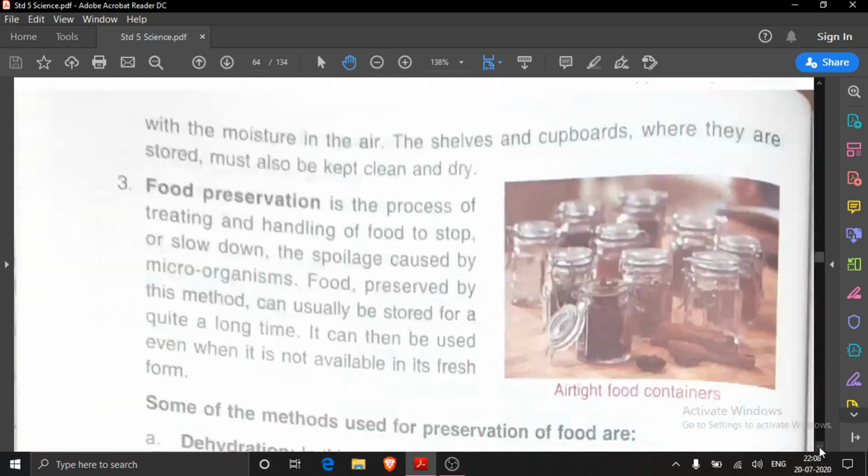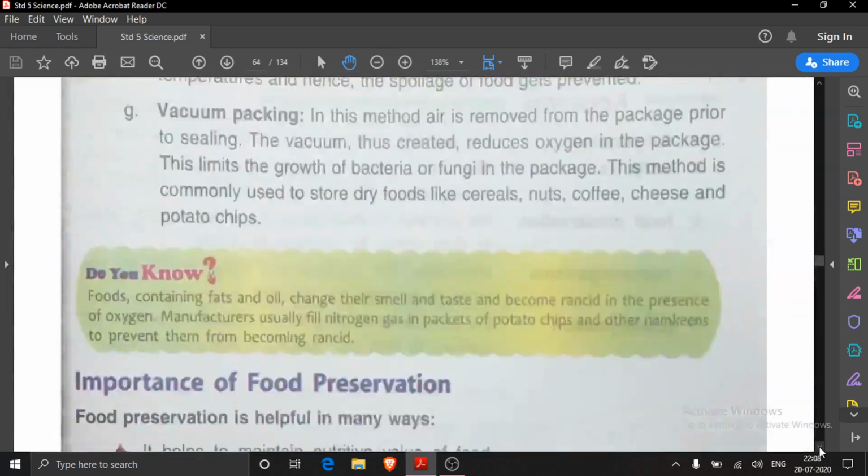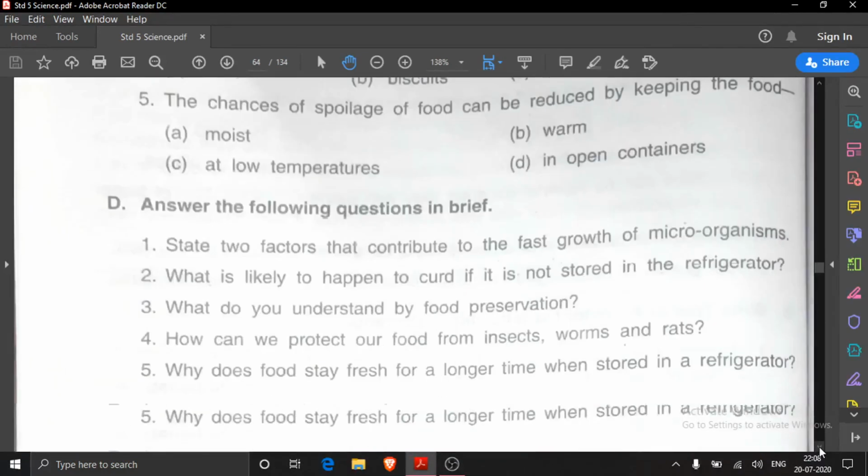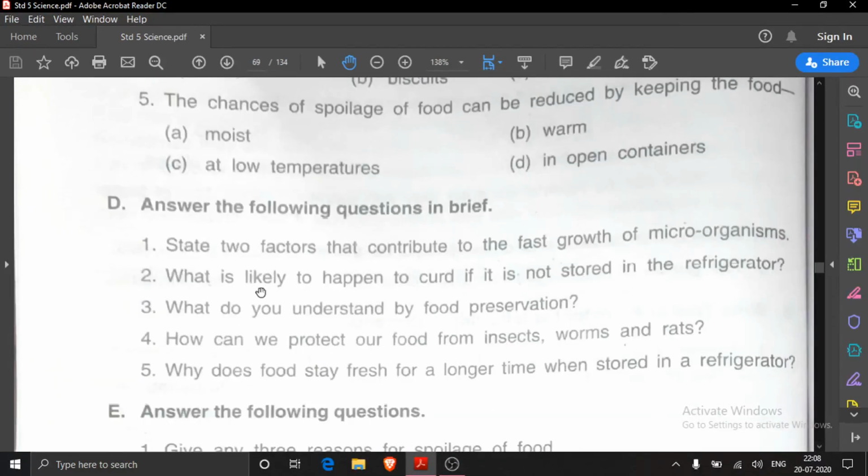Take out the second question, and the second question is, what is likely to happen to curd? Curd you must be knowing. If it is not stored in the refrigerator. We all know at low temperature the growth of microorganisms, the growth of bacteria and fungi slows down.